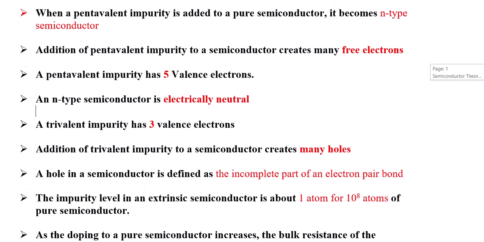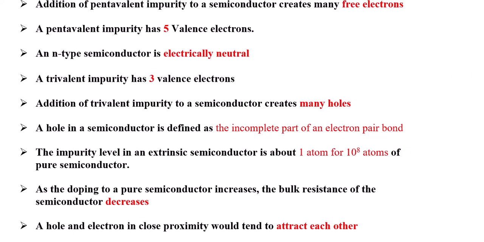And the next is, a trivalent impurity has three valence electrons in its outermost shell. Tri means three. Addition of trivalent impurity to a semiconductor creates many holes, because trivalent means three valence electrons, but the semiconductor already has four. So there will be fewer electrons and more holes will be created.